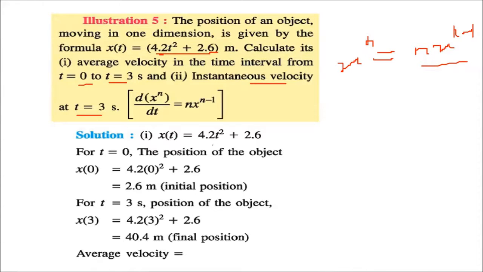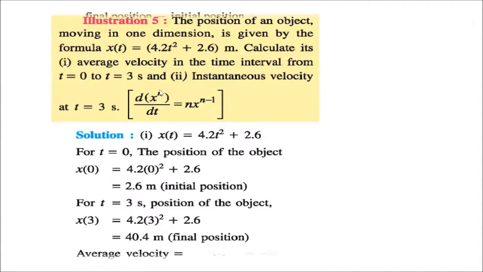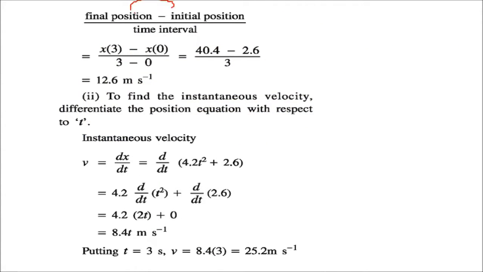Here x(t) is given by 4.2 t square plus 2.6. Now for t equal to 0, we'll just put 0 at this t. So 4.2 into 0 square plus 2.6. The 2.6 is the initial position. When you take t equal to 3, we get 4.2 into 3 square plus 2.6. This is the final position, and this is the initial position. We know that the average velocity is the final position minus the initial position, and the time interval is of course 3 minus 0. So it will be 12.6.